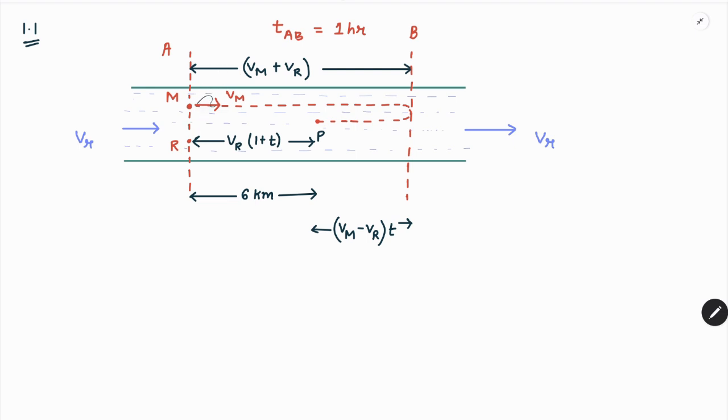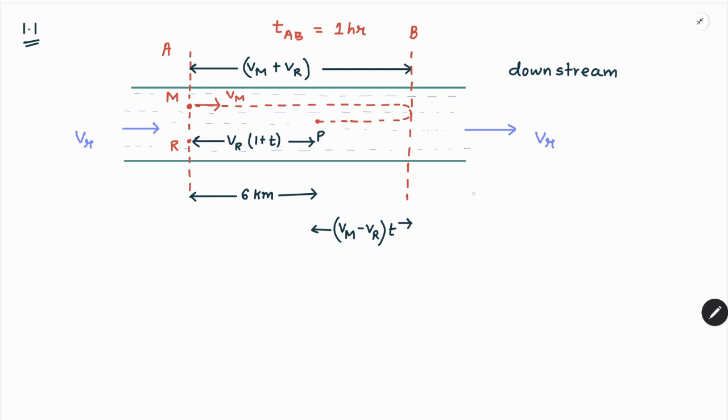If the motorboat is moving in the direction of the river, and Vm is the speed of the motorboat and Vr is the speed of the river, then the relative speed while flowing downstream is Vm plus Vr, since the two velocities add up. Since it travels for 1 hour, it will cover a distance of (Vm plus Vr) times 1 hour, that is Vm plus Vr, and after that, from point B, it will be traveling upstream.